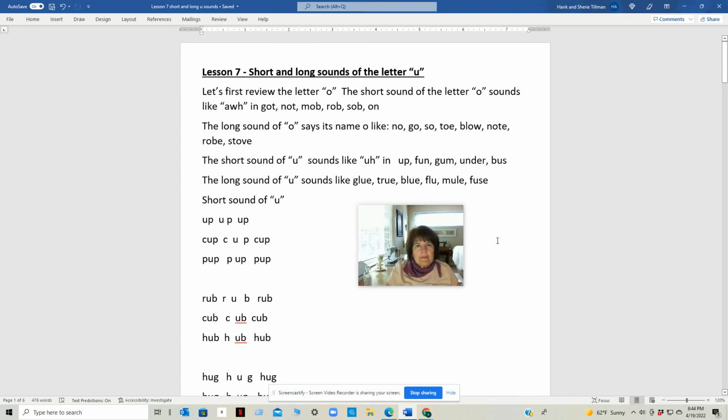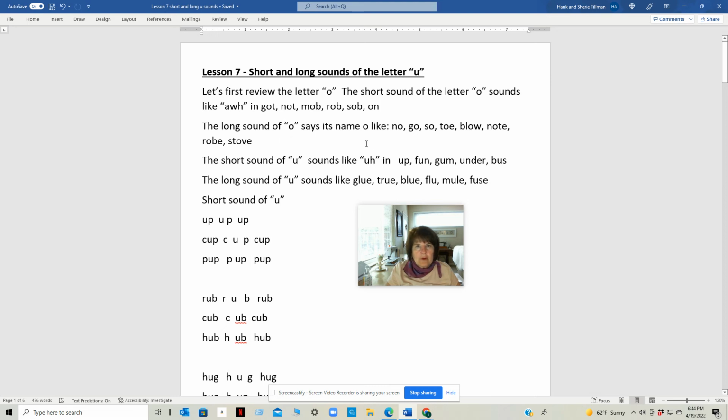This is lesson 7. We will be talking about the short and long sounds of the letter U. Let's first review the letter O. The short sound of the letter O sounds like ah in got, not, mob, rob, sob. In these words, you see there's a consonant, vowel, consonant: got, not, or vowel and consonant: on. Short O sounds like ah.